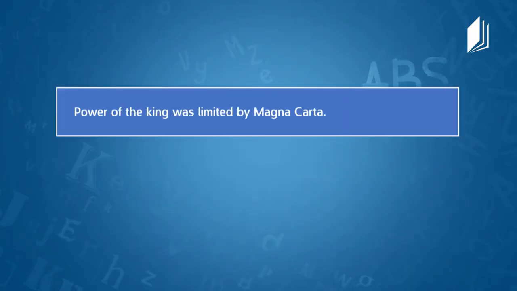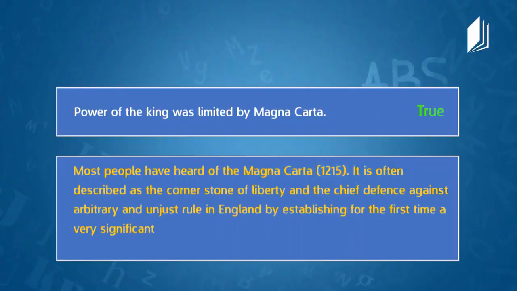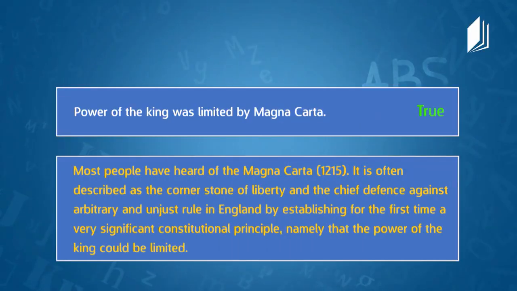So what is the statement? Power of the king was limited by the Magna Carta. Yes. And I remember it because it was surprising for me when I read, so I think that it is true. Because we read, most people have heard of the Magna Carta.